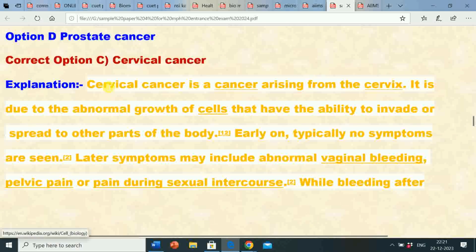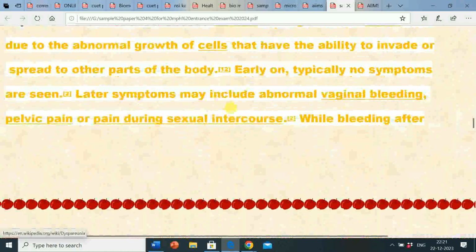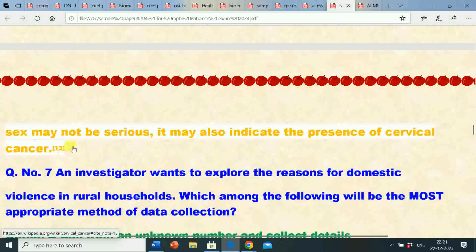Its explanation is: cervical cancer is a cancer arising from the cervix. It is due to abnormal growth of cells that have the ability to invade or spread to other parts of the body. Early on, typically no symptoms are seen. Later, symptoms may include abnormal vaginal bleeding, pelvic pain or pain during sexual intercourse. While bleeding after sex may not be serious, it may also indicate the presence of cervical cancer.